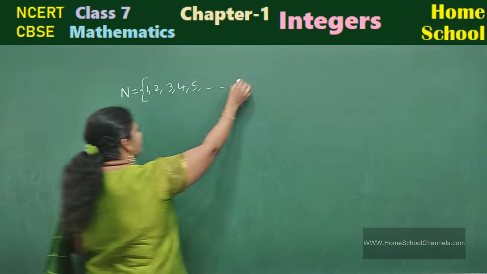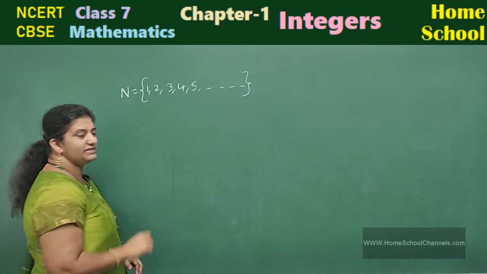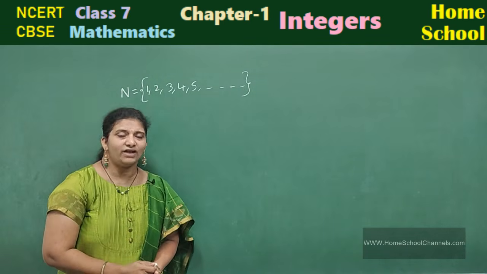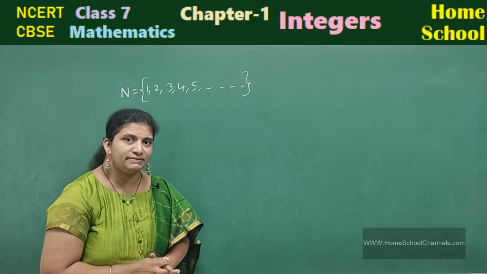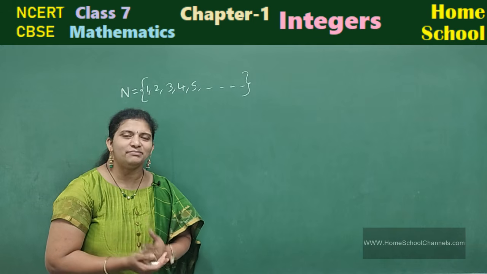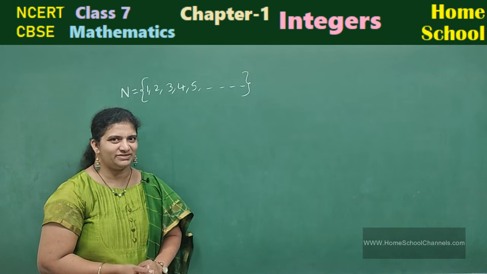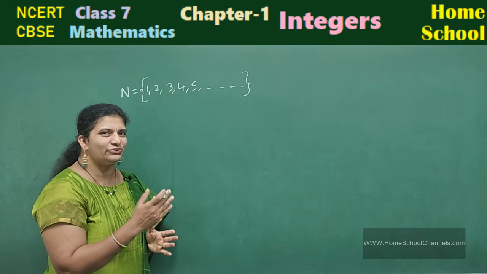The set of natural numbers is represented in this way with a flower bracket. Natural numbers are represented by the symbol N. All the counting numbers are called natural numbers. It starts with 1, 2, 3, 4.